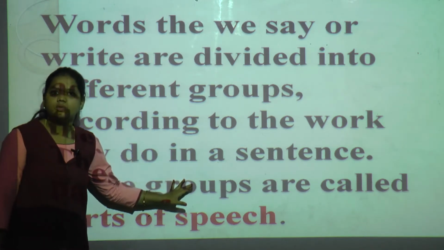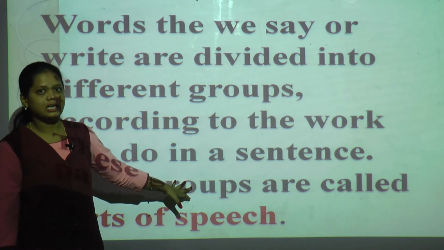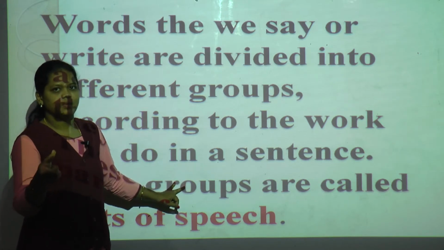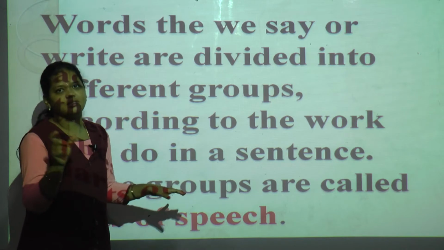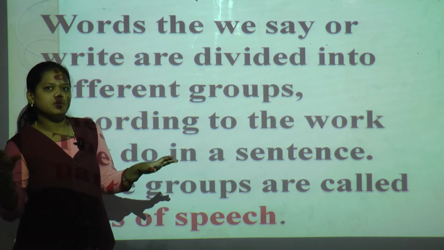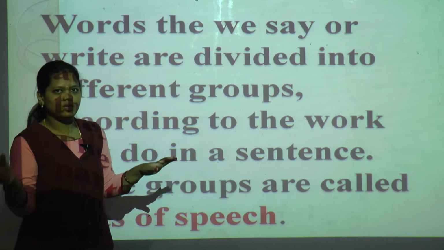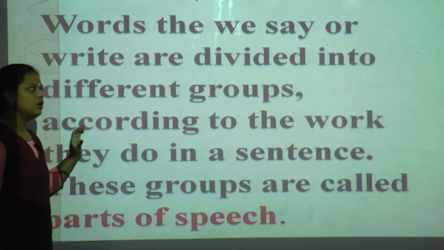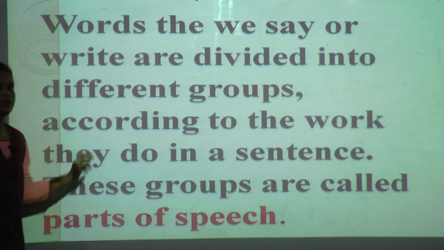Suppose Meena is playing in the garden. Here Meena is there and playing is also there. Meena is the name of a person, and playing is an action. What is she doing? She is playing. That is the action it gives in the sentence.